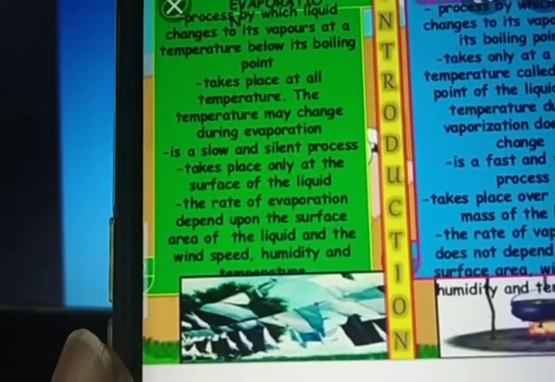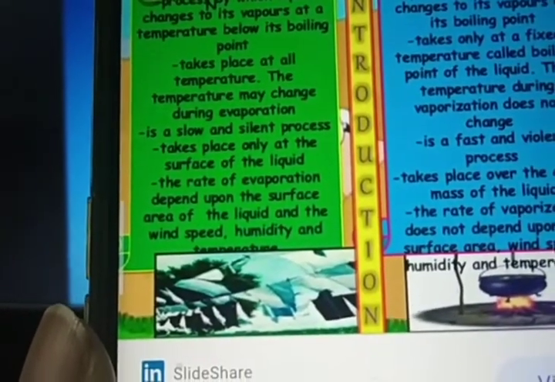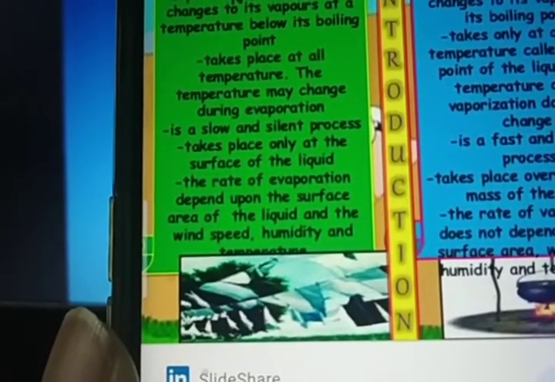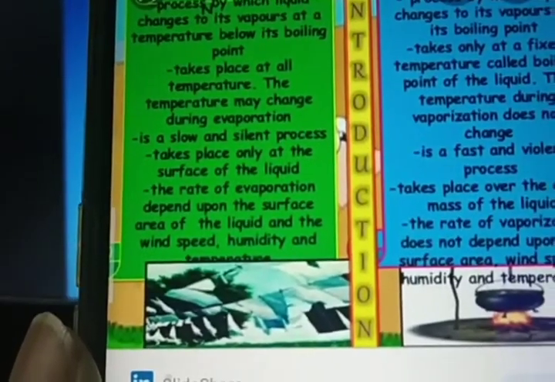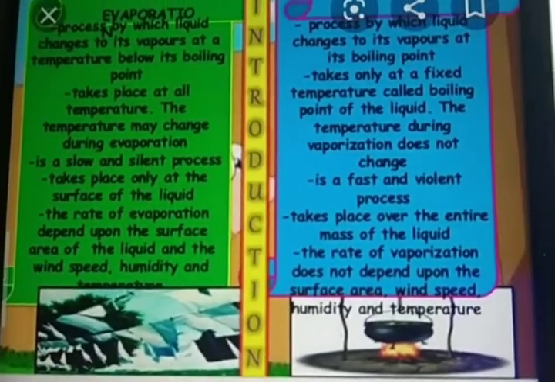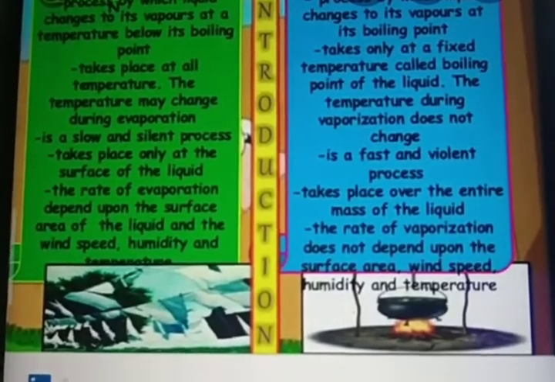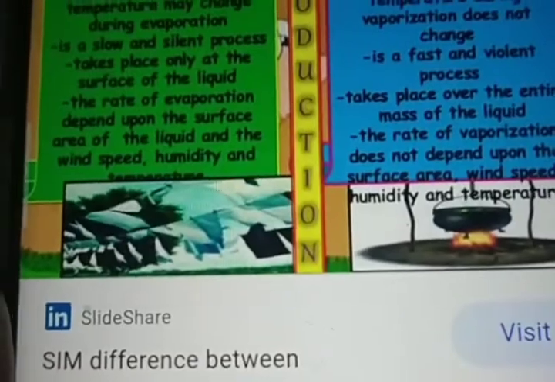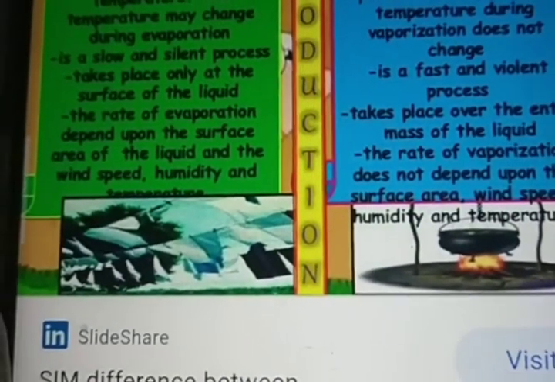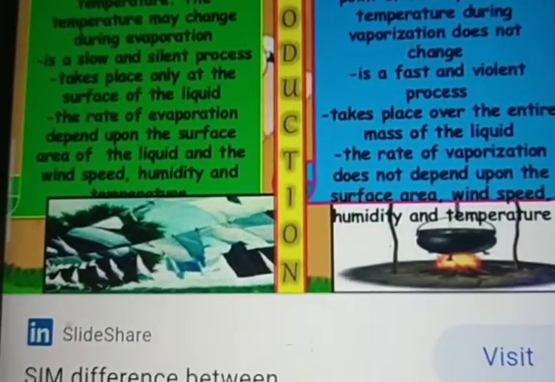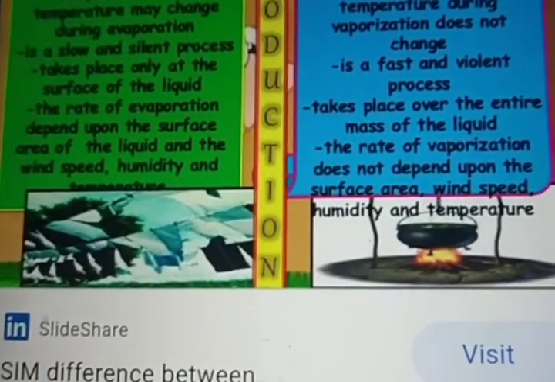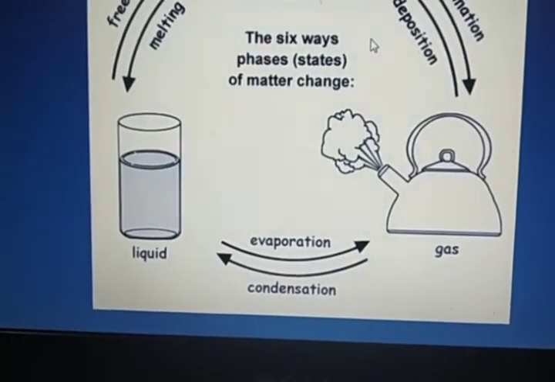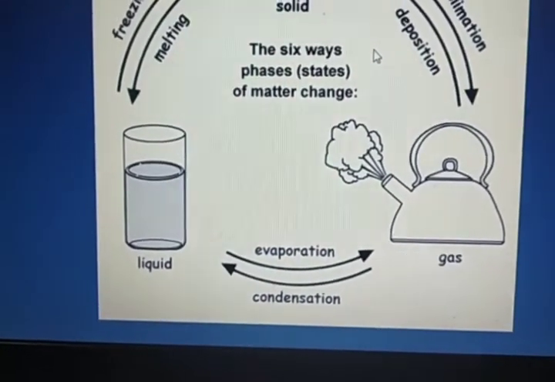Drying of clothes, right? The rate of evaporation depends on the surface area. We have studied this, that surface area of the liquid, humidity, wind speed and temperature. And vaporization depends on the surface area, wind speed, humidity and temperature. These are the examples. See, if you are drying a cloth, it is an example of evaporation. If we boil some liquid, it is an example of vaporization. So evaporation or vaporization of water is a physical change.